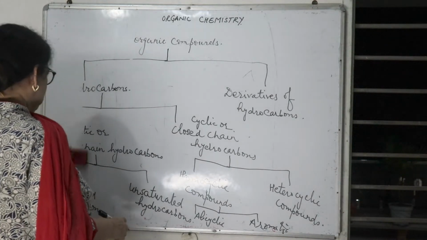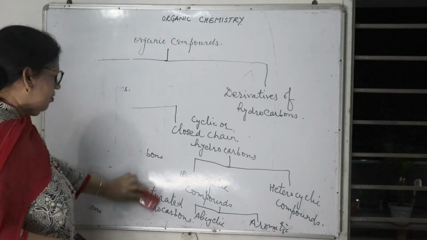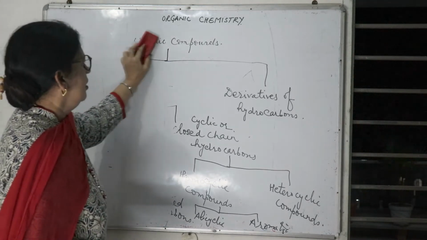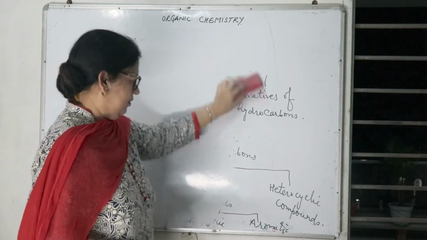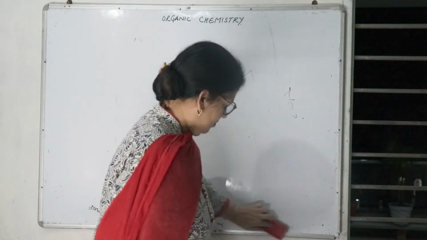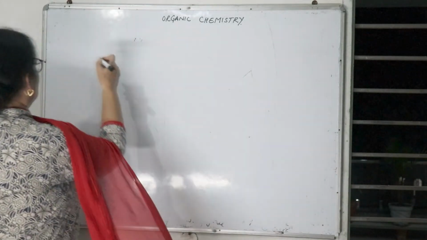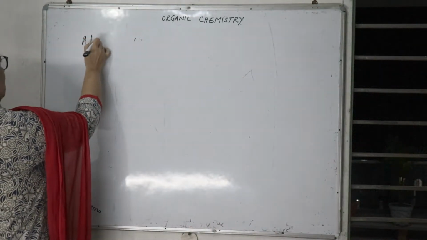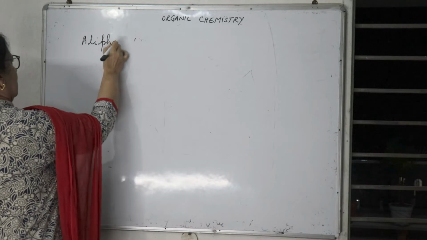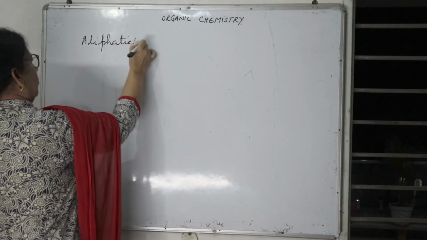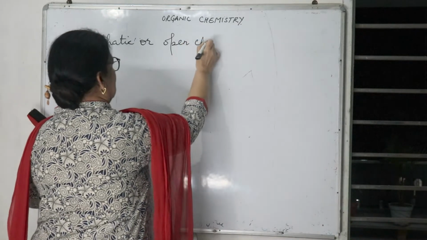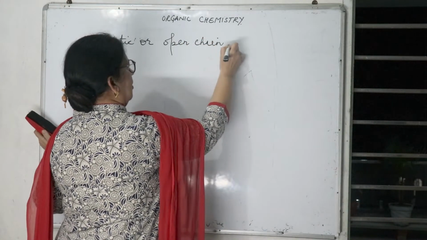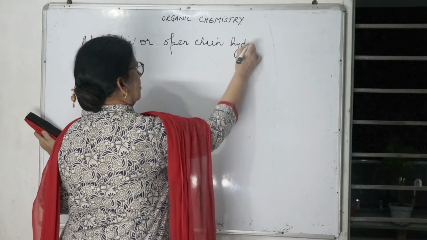Let us discuss aliphatic or open chain hydrocarbons.